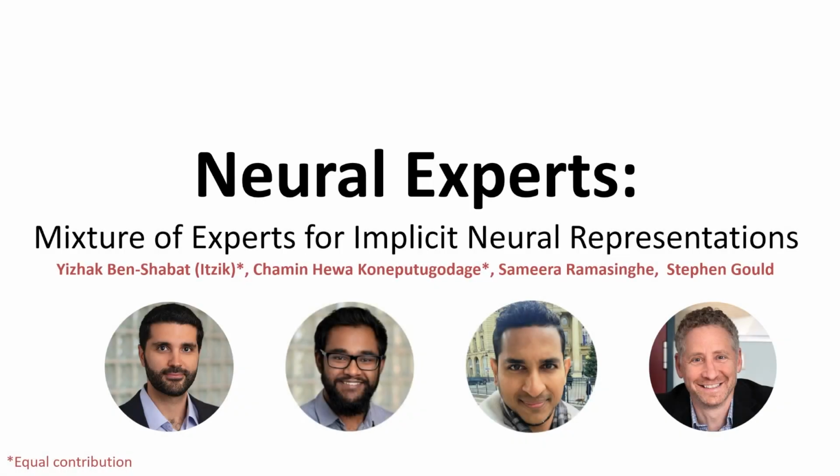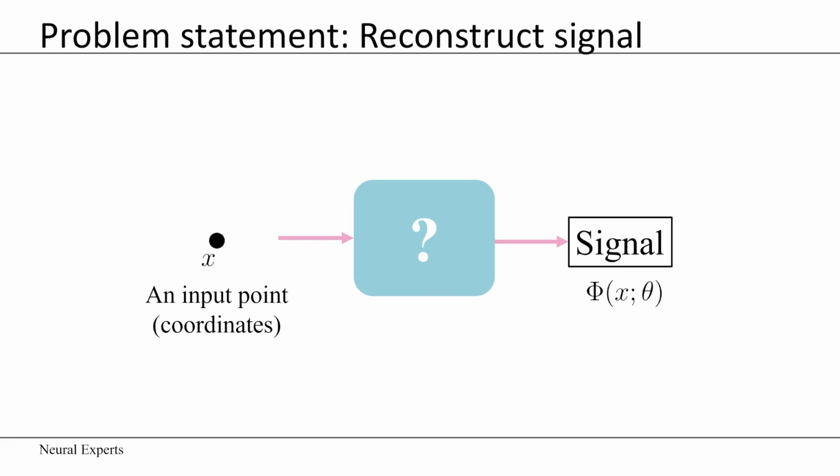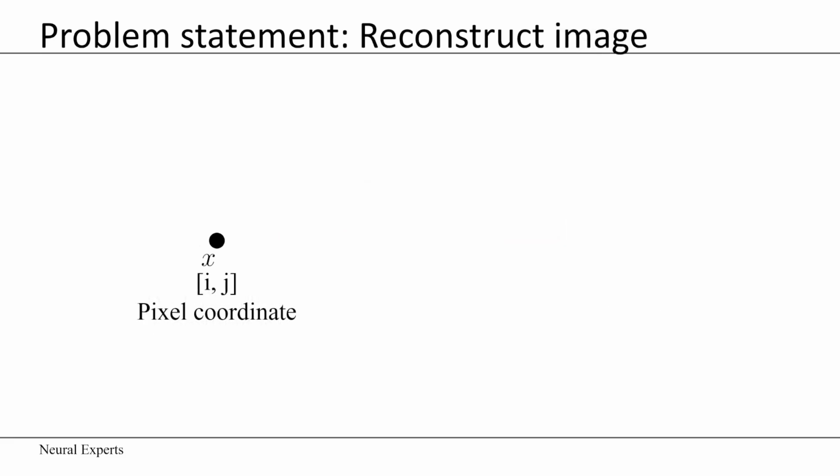We present Neural Experts, a novel mixture of experts architecture for implicit neural representations. Implicit neural representations encode signals using some neural network architecture, often modeled as an MLP. More formally, given an input coordinate, our goal is to predict the signal's value at that point. This formulation can apply to many different signals.